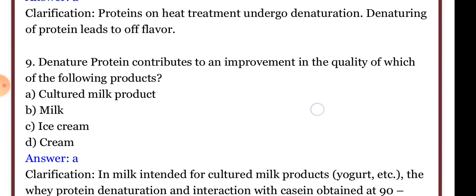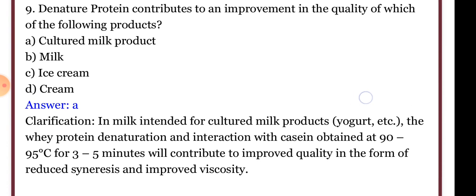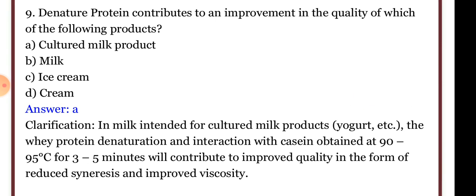Denatured protein contributes to an improvement in the quality of which of the following products? The cultured milk product, such as yogurt, in milk intended for cultured milk products. The whey protein denaturation and its interaction with casein, obtained at 90 to 95 degrees centigrade for 3 to 5 minutes, will contribute to improved quality in the form of reduced syneresis and improved viscosity.